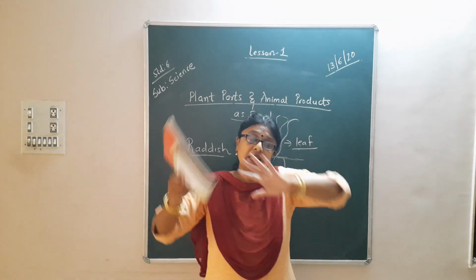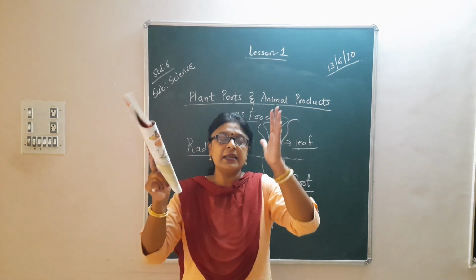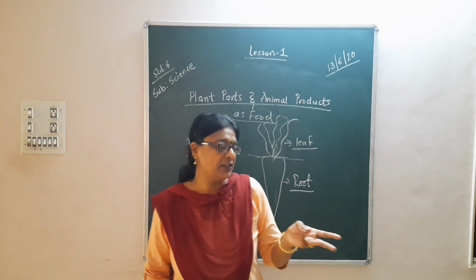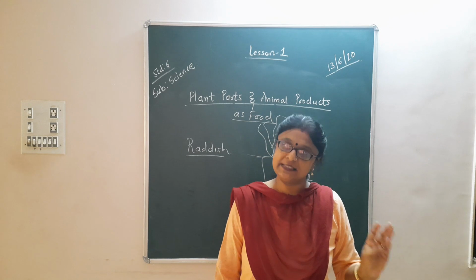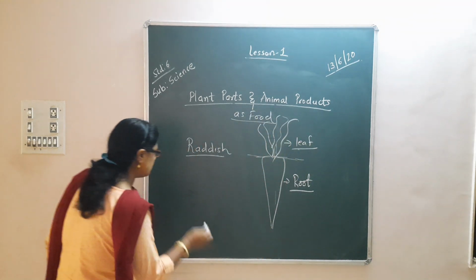But in a generalized way when you see, any plant has got its root, it has got its stem, it has got the leaf.